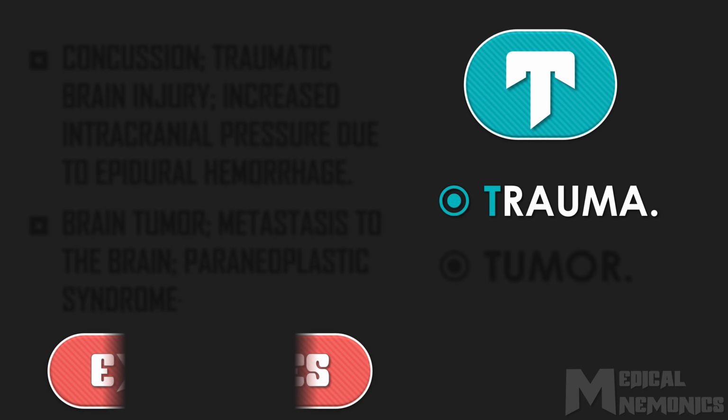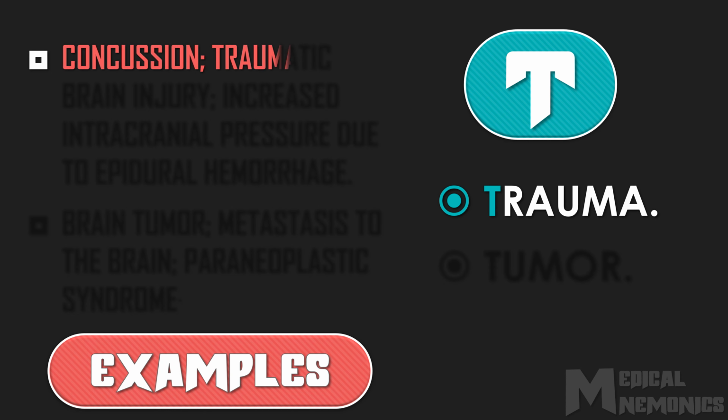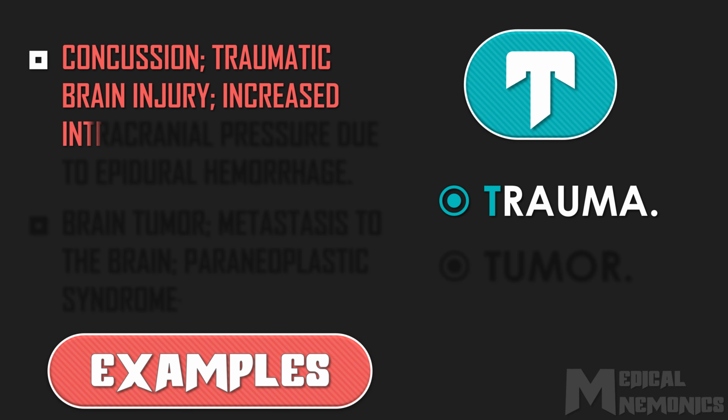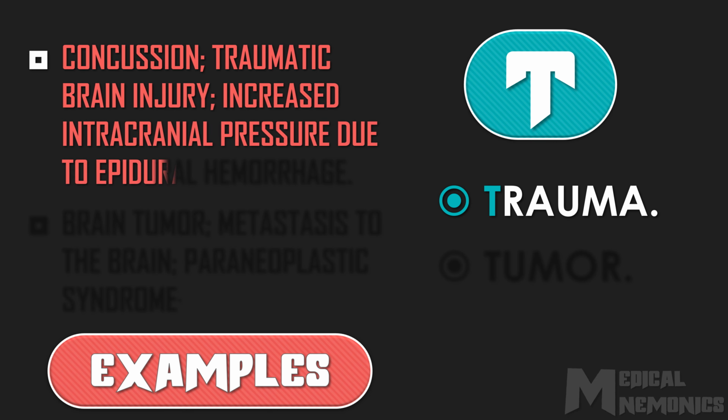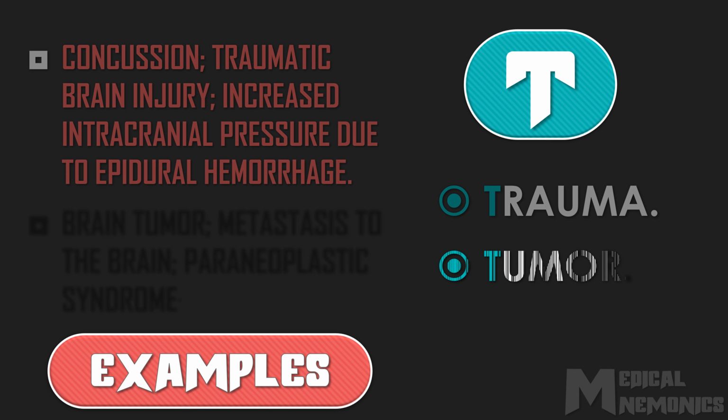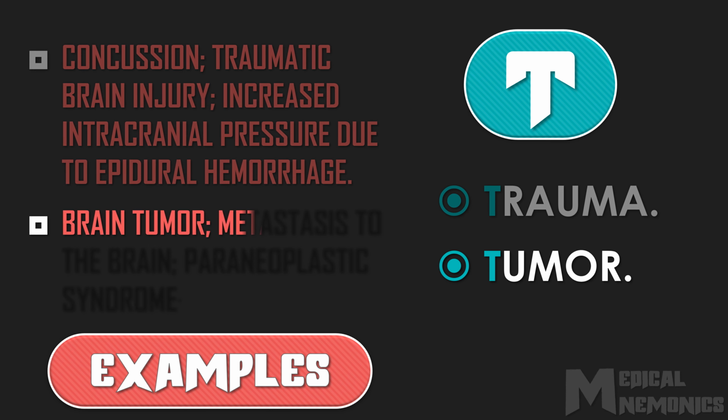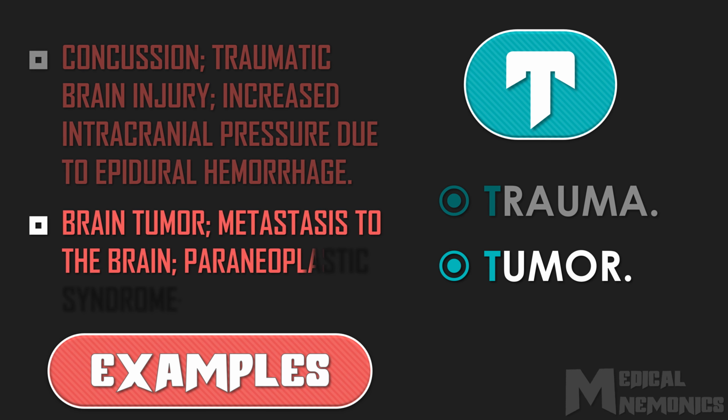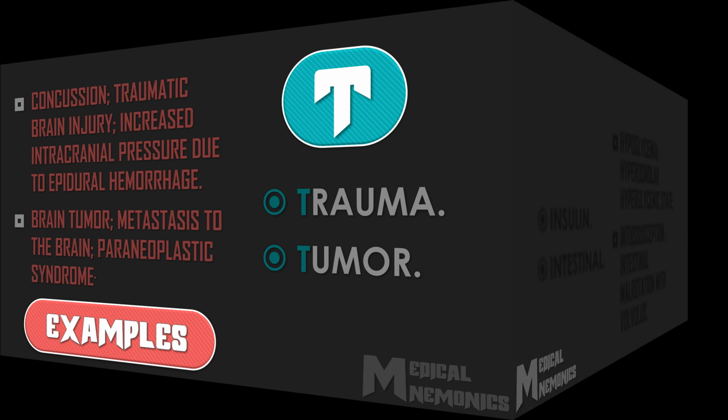Now, T is for 1. Trauma, which includes concussion, traumatic brain injury, or increased intracranial pressure due to epidural hemorrhage. And 2. Tumors, like brain tumors, metastasis to the brain, and paraneoplastic syndrome.